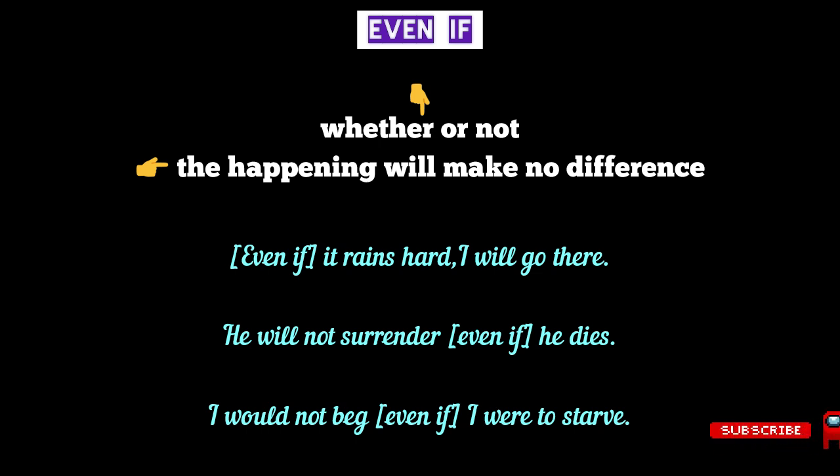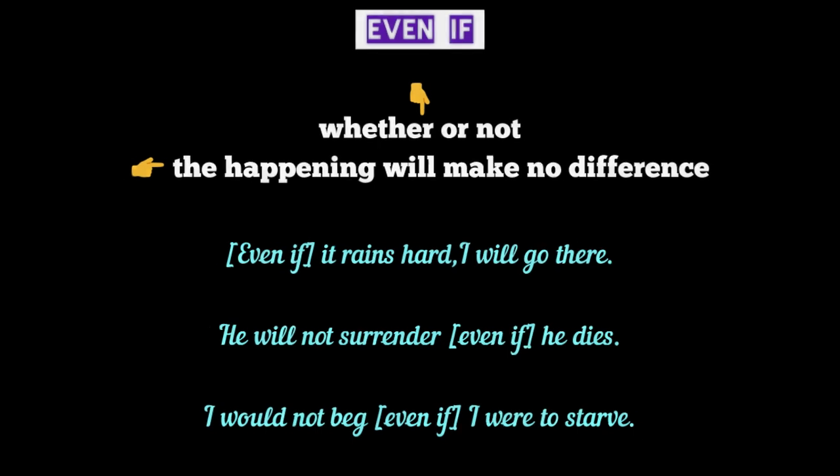In the last example, the subjunctive mood has been used in both the clauses. I would not beg even if I were to starve. Here the expression even if I were to starve means the need to starve. The speaker means to say that whether he has to starve or not, he will not beg. Even the situation of starvation would not make any difference to his resolve to not beg.